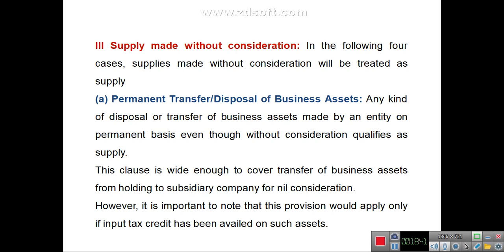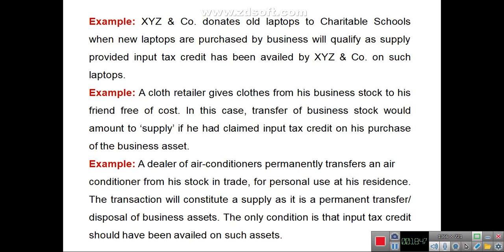It also covers if a supply is made by a holding company to its subsidiary.